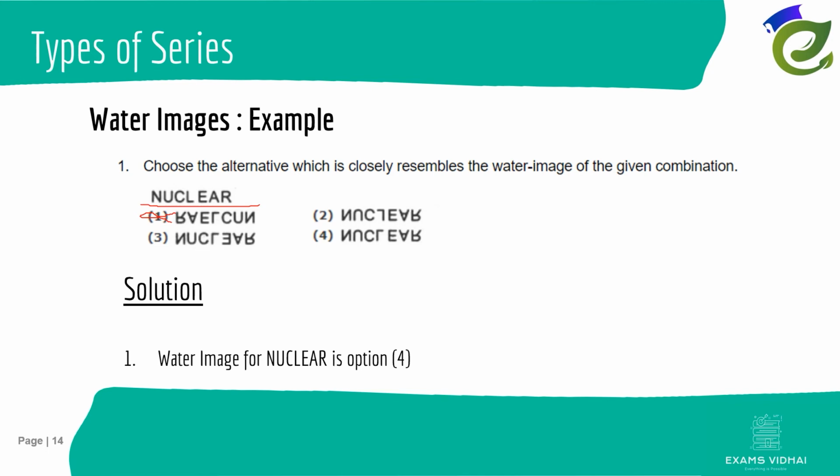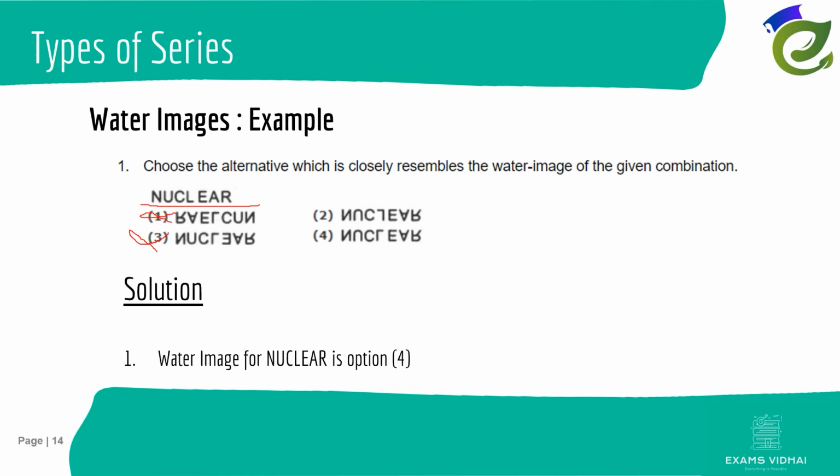Then you have to come to the second letter, U. If you observed in our previous slide, it should be something like this, not like this. So U cannot be as it is here, instead it should be inverted. So even this one is wrong. Now we are only left with option 2 and option 4. After that, C's reflection will be as it is in the water, so this is similar.